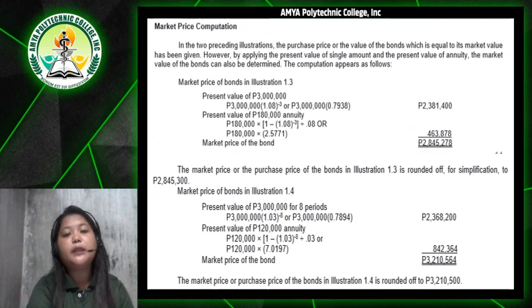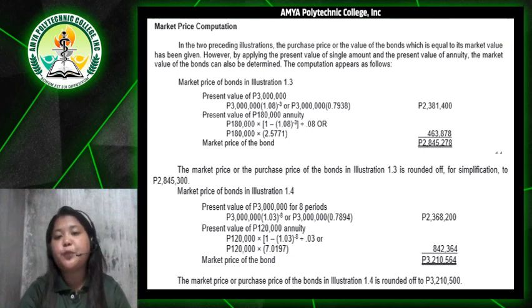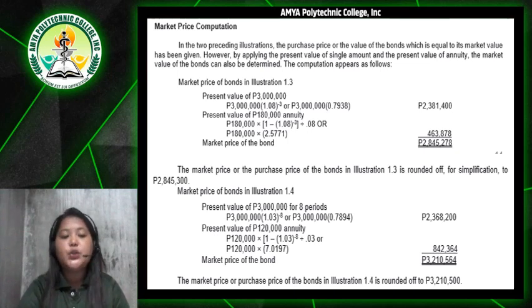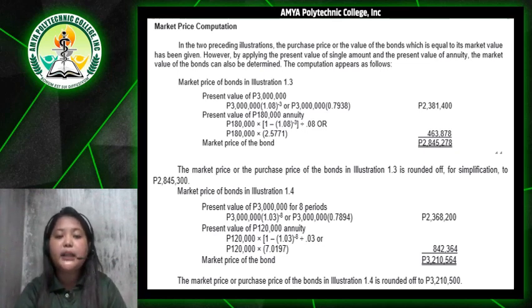Next is the market price computation. Here is how to solve for the market price. In the two preceding illustrations, the purchase price or the value of the bonds, which is equal to its market value, has been given. However, by applying the present value of a single amount and the present value of an annuity, the market value of the bonds can also be determined. The computation appears as follows.